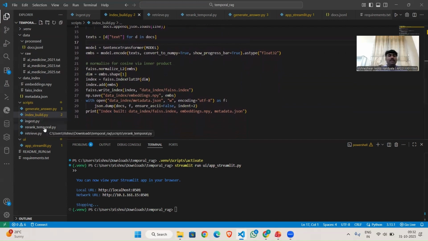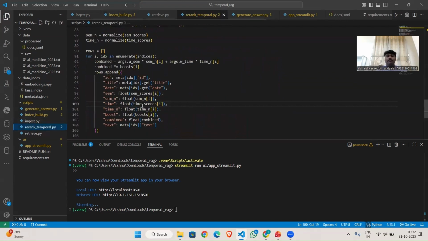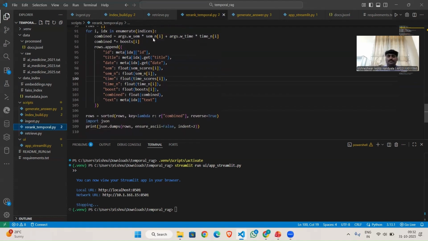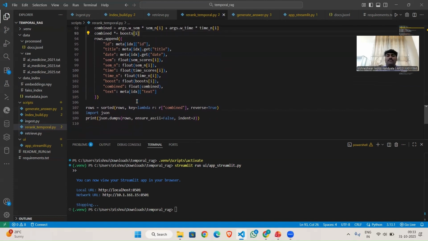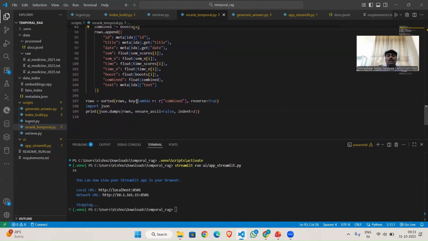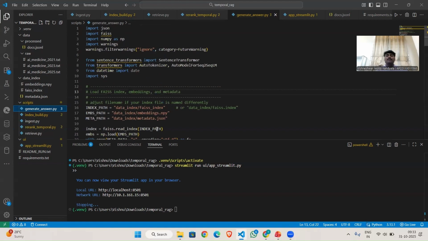And coming to temporal re-rank, the re-rank.py file is the most important part of the temporal system in this project. Here we calculate the semantic similarity score and the temporal score, then we combine them using a weighted sum formula. It also applies a confirmation boost. If newer documents confirm older ones, then the older ones get a small credibility boost.